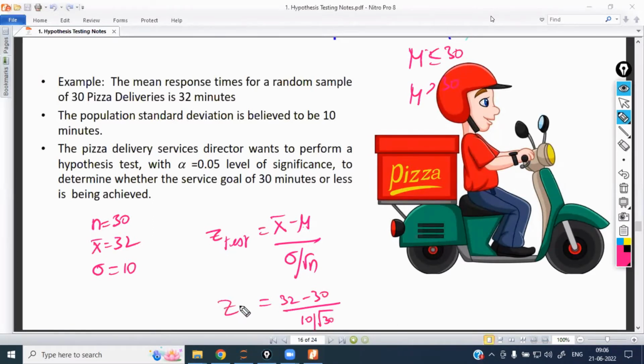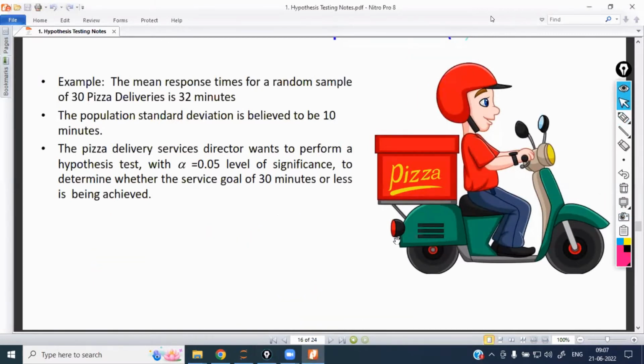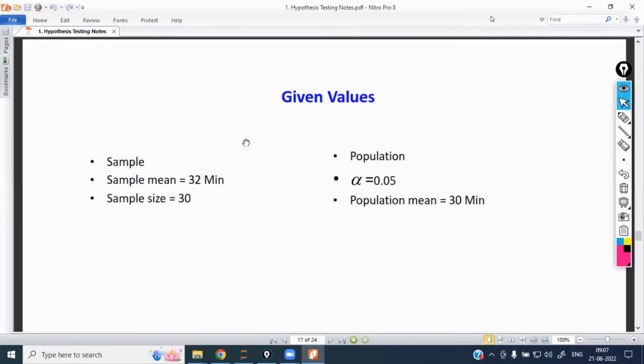And you are going to calculate the Z test statistic value, not the Z score. Z score is nothing but x minus mu divided by sigma. Here I have taken x bar, whatever mean I have considered for the sample, for the given data. That is the reason I am dividing with respect to the square root of n. So now you are going to calculate the Z test statistic value.